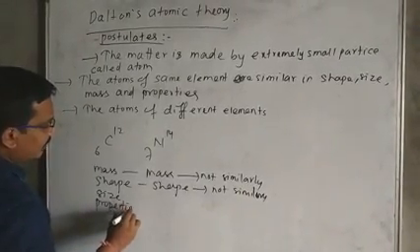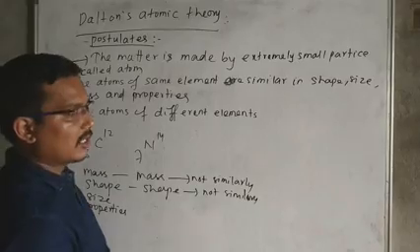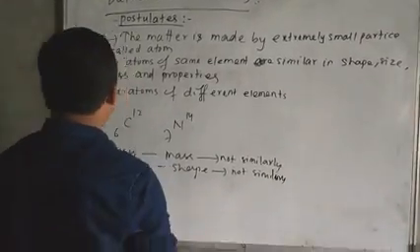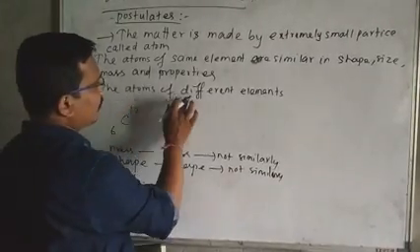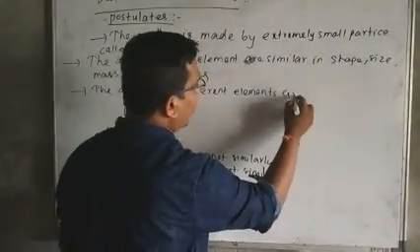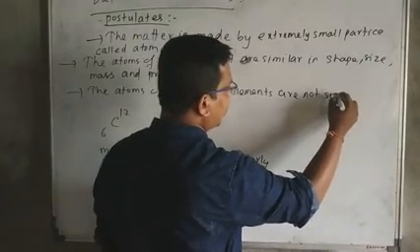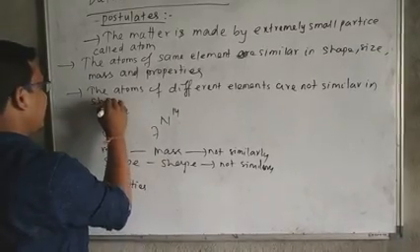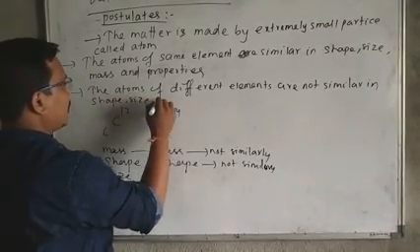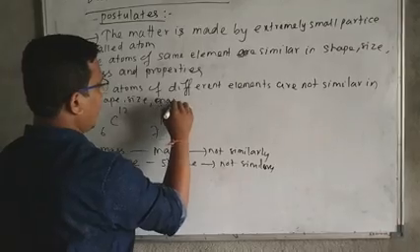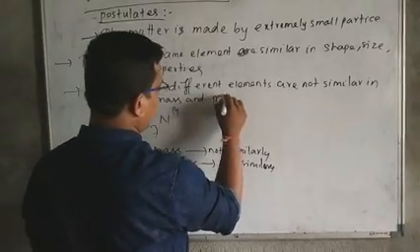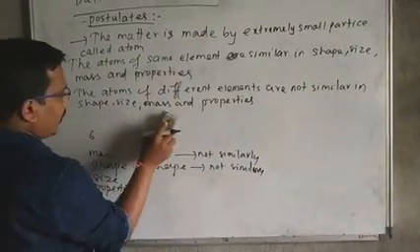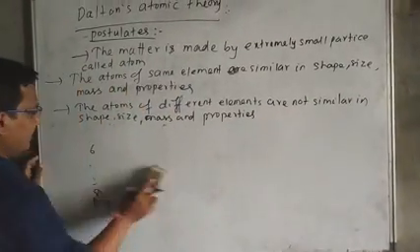The chemical and physical properties of carbon are not the same as those of nitrogen. So the third point: the atoms of different elements are not similar in shape, size, mass and properties. Properties means both physical and chemical properties. This is the third point of Dalton's atomic theory.